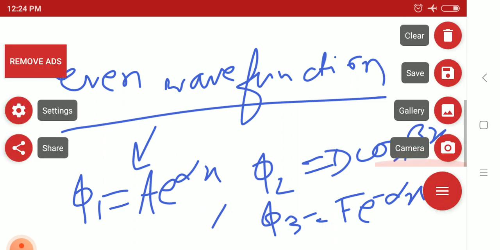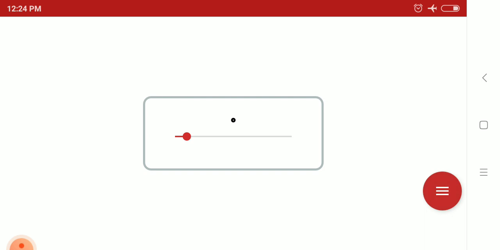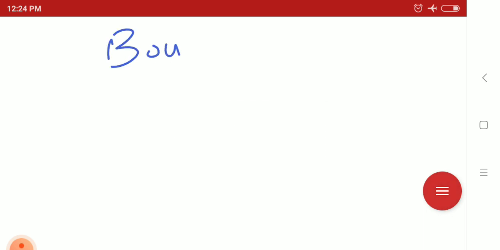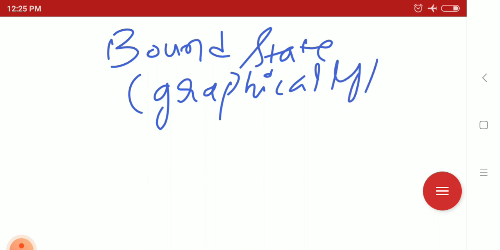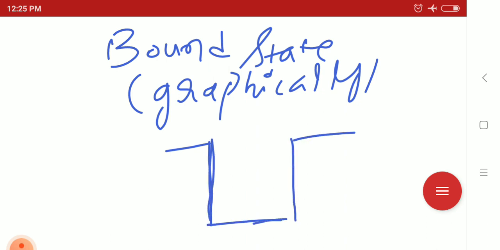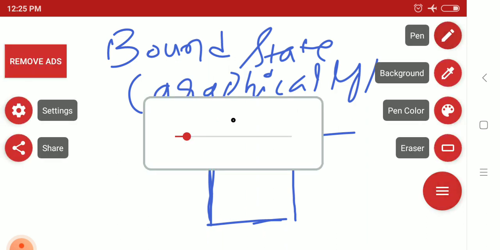Graphically, how can we say that the system is remaining in a bound state? Bound state explanation. See here, in the case of the finite well, let me change the pen color.